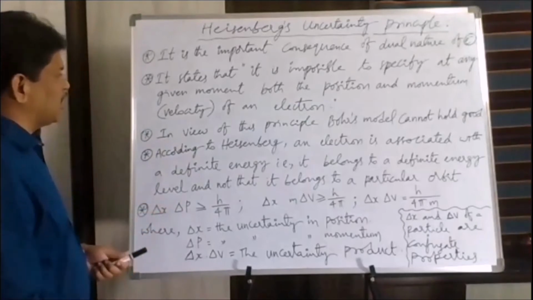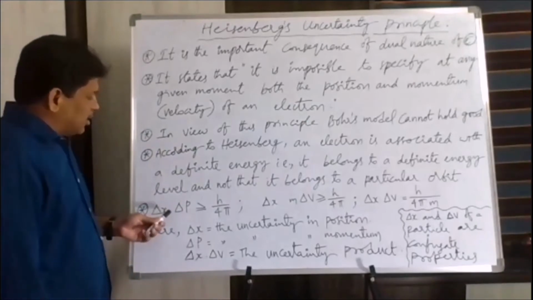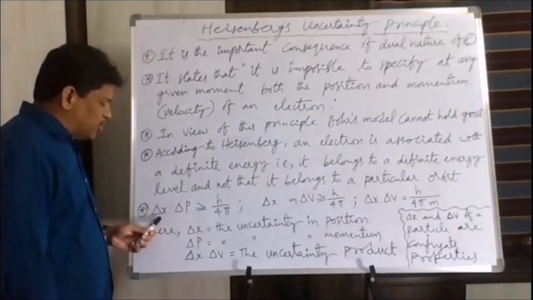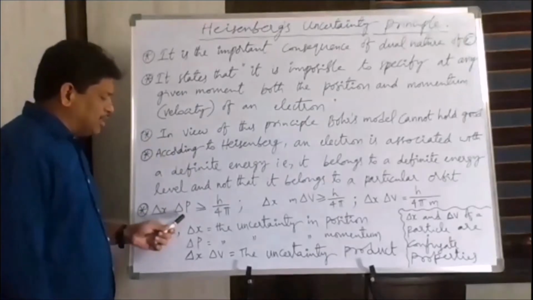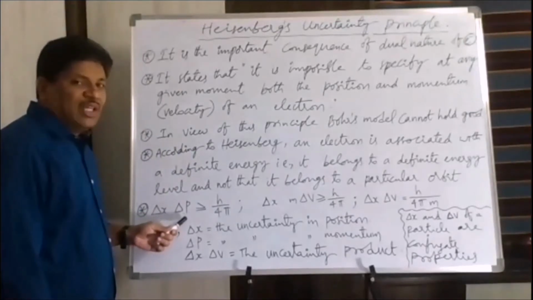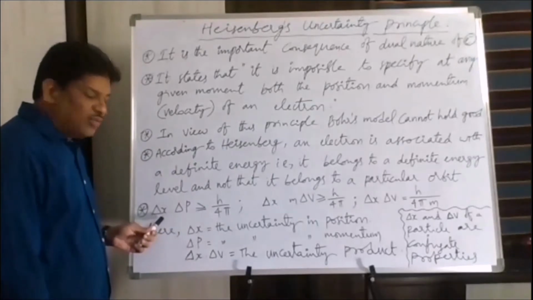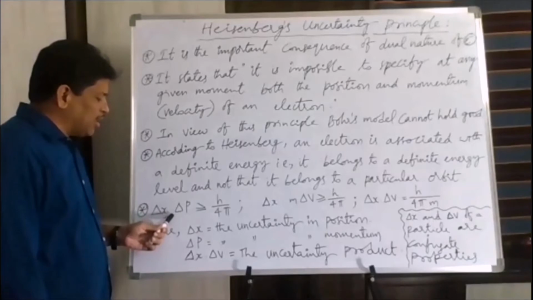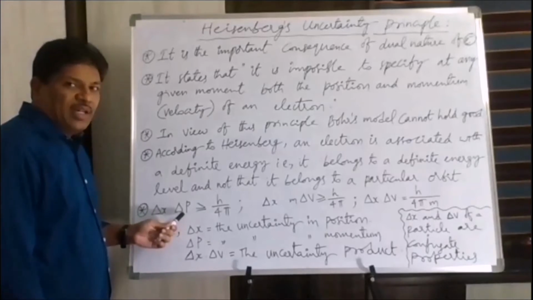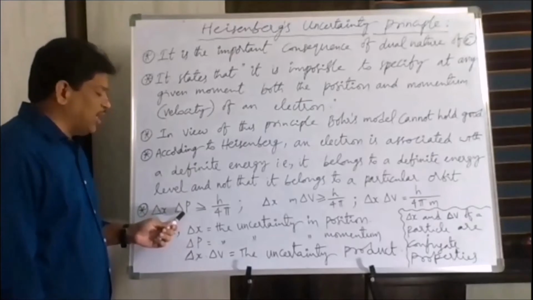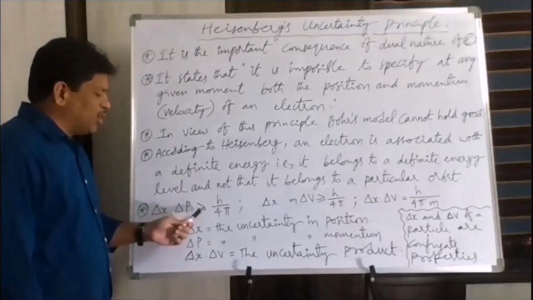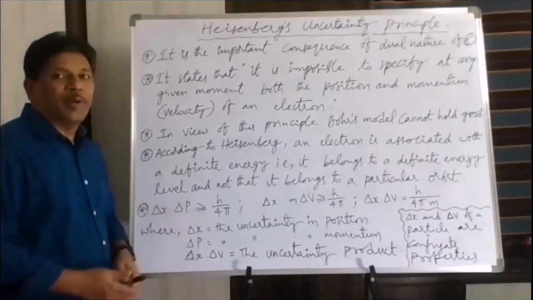The next point is that the product of the uncertainty in position of the electron, delta x, and the uncertainty in momentum of the electron, delta p, is equal to or greater than h by 4 pi.